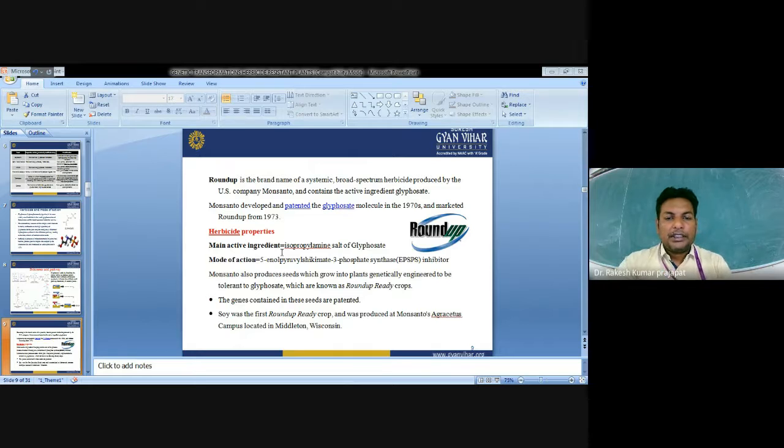Monsanto also produced seeds which grow into plants genetically engineered to be tolerant to glyphosate, known as Roundup Ready crops. The gene contained in these seeds is patented. Soy was the first Roundup Ready crop, soybean, produced at the Monsanto campus located in Middleton, Wisconsin.